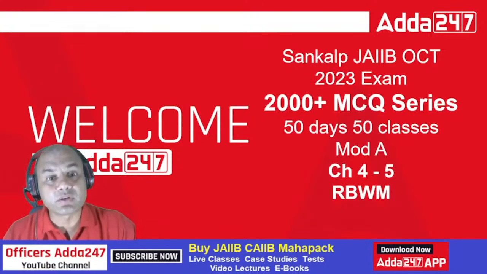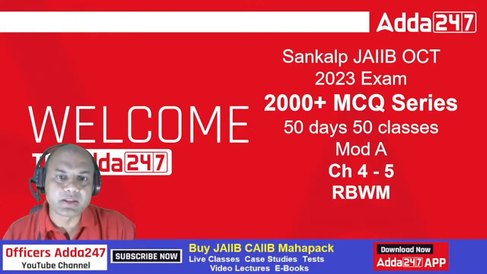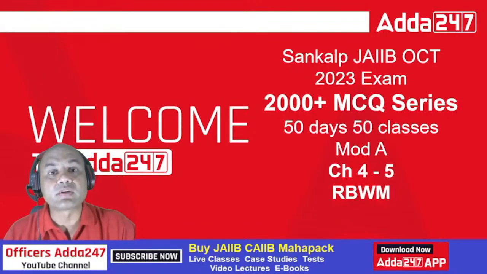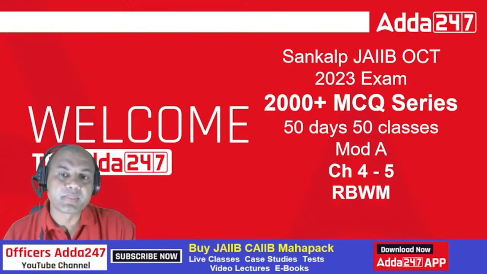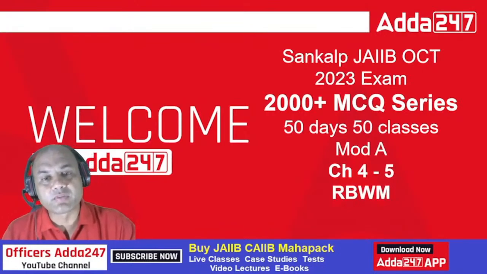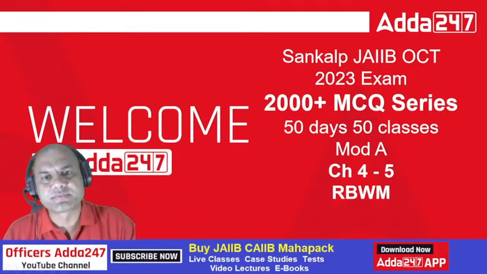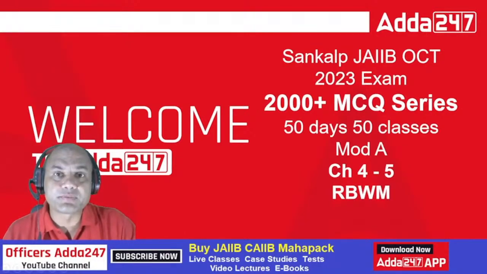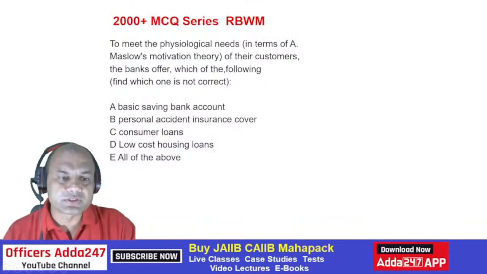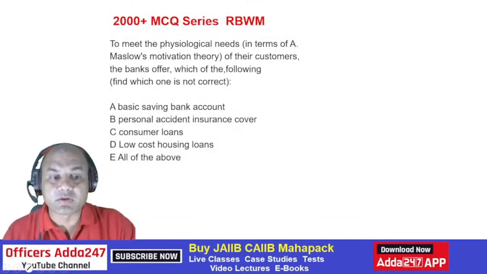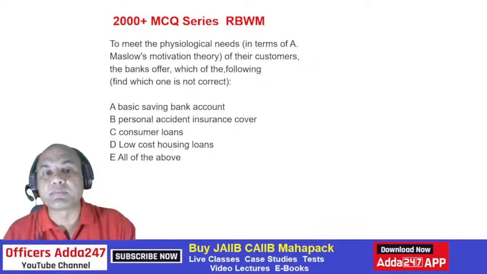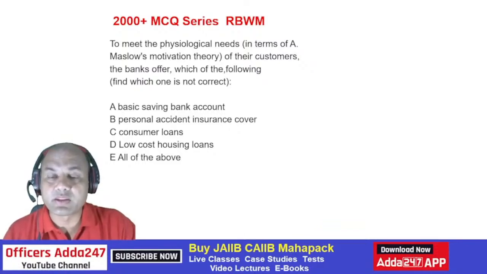Now these are already started. Now 50 days are not remaining for your exams, so it has already started. Go through the earlier series also, everyone. We are right now in chapters number 4 and 5, and these are typical questions that may be asked to you in exams. So let's study one by one. First one. And remember, these are all typical questions related to chapters 4 and 5. Today we are dealing with that.